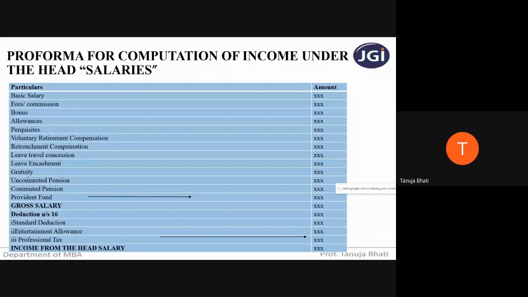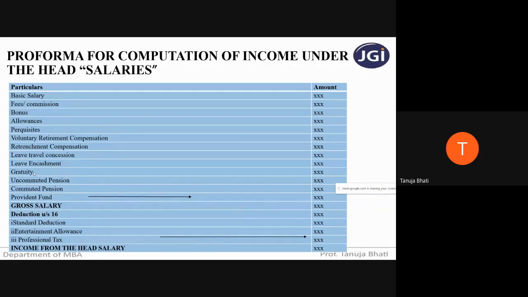Next is gratuity. Now, what is the meaning of gratuity? Gratuity is nothing but again a payment made by the employer to the employee in appreciation of the services rendered by an employee. See, when an employee is working in an organization for more than 5 years, he is considered to be a dedicated and loyal employee of that organization.